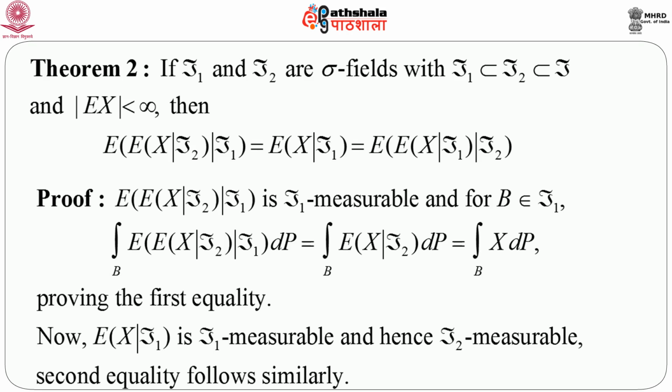So if we understand the definition of conditional expectation, this first part of the equality is just a one-line proof.